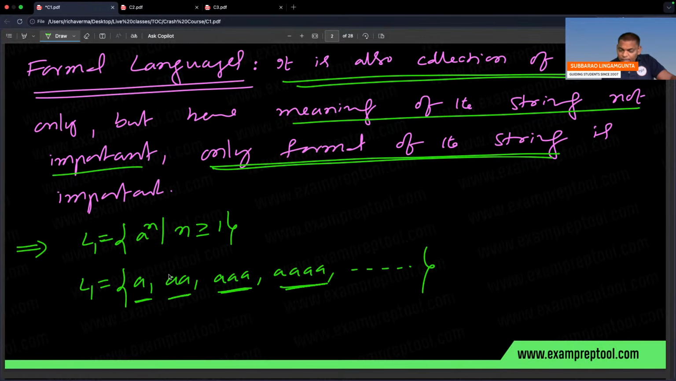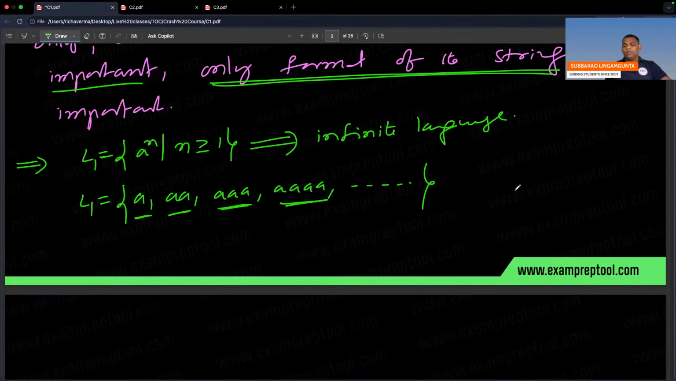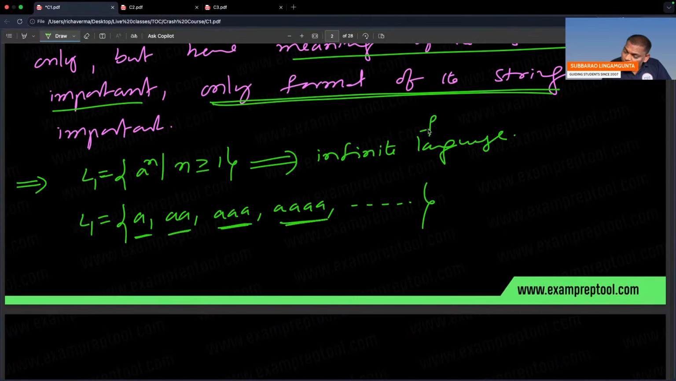What is the format here? N a's. What is the language? N a's, where n tends from 1 to infinite. And one more thing, it is an infinite language, right? Remember, because there is no boundary, it is an infinite language because there is no ending boundary.